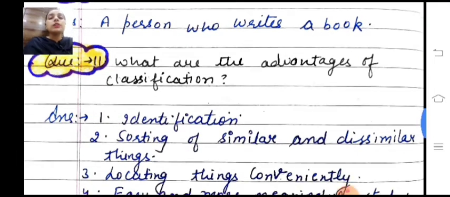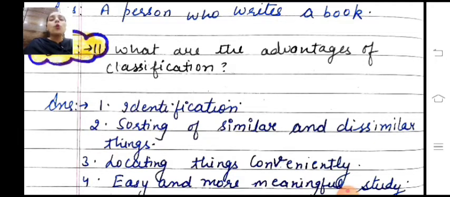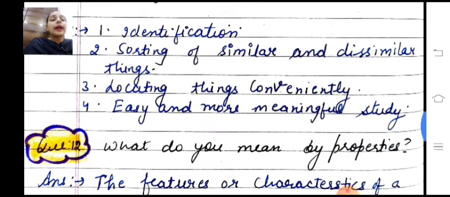Question number 11 is, what are the advantages of classification? Classification first of all helps in identification. It can help in identifying things which are kept in different places. And second advantage is sorting of similar and dissimilar things on the basis of their classification. And third is, it is easy to locate things, means हमें जल्दी से मिल जाती है अगर हमें पता हो कि हमने चीज़ कहाँ रखी है. ठीक है, and it is helpful in saving time and it is easy and more meaningful study.